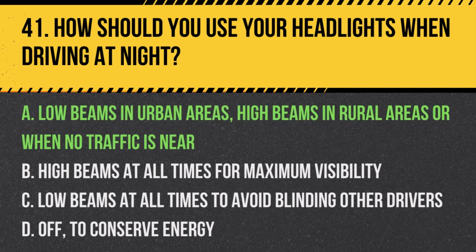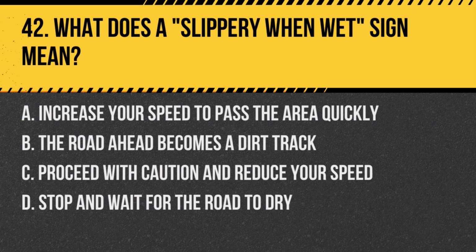Answer: A. Low beams in urban areas, high beams in rural areas, or when no traffic is near. Using low beams in urban areas prevents blinding other drivers, while high beams in rural areas improve visibility when no other traffic is near. Question 42. What does a slippery when wet sign mean?